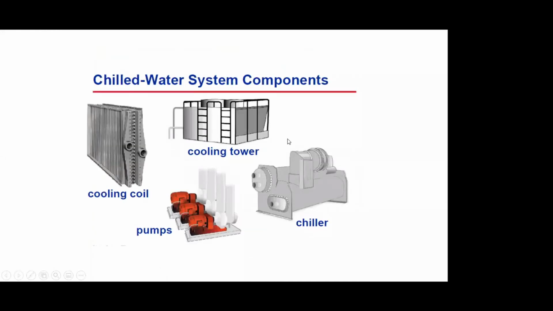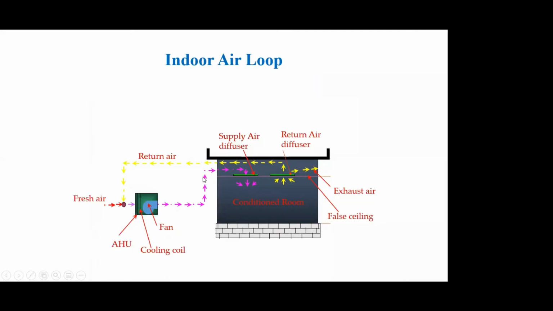Okay, so these are the components. We have the chilling machine, then we have the pumps. Pumps can be chilled water pumps. We will see further how the chilled water pumps can be configured to have more efficiency. The cooling coil is connected to the air handling device and the cooling tower. So these are the major components of an air conditioning system.